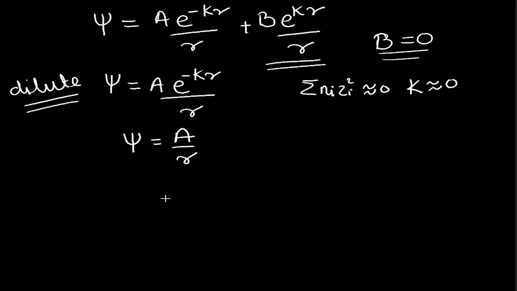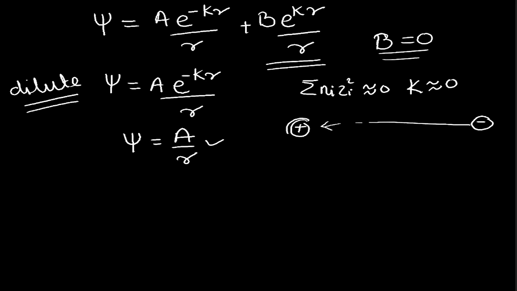Okay, A by r. So this is the value of psi when we are considering a very dilute solution. Similarly, in such a dilute solution, we all know that the distance between the ions is very large. That is, the distance between two oppositely charged ions or two similarly charged ions is very large, because the solution is very dilute, and hence the ions will not influence each other.